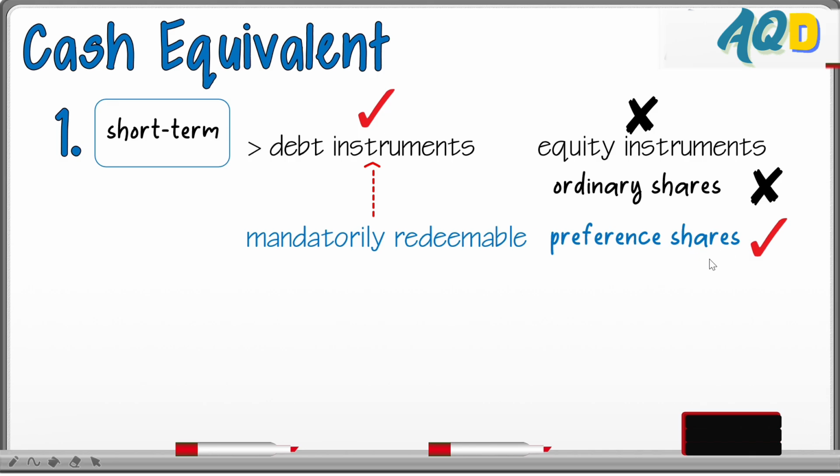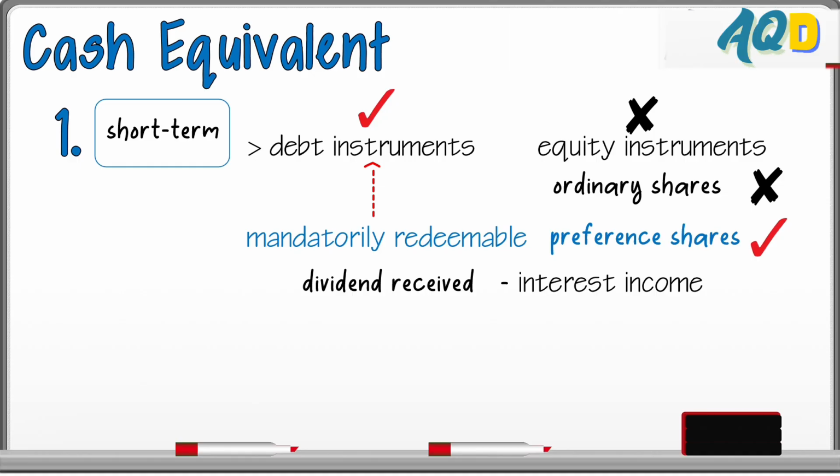So in form, the preference share is an equity instrument. But if it's mandatorily redeemable in substance, it's a debt instrument because it now has a term or maturity. In that case, the mandatorily redeemable preference share is now cash equivalent if it qualifies under the 3-month rule. So since debt instrument na siya, any dividend we received from our interest or investment in preference share is now presented as interest income.